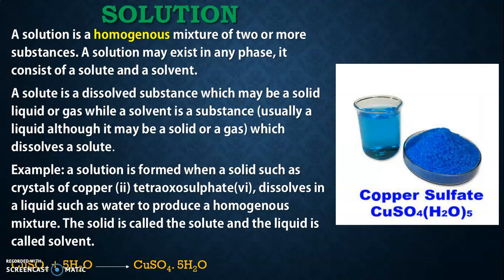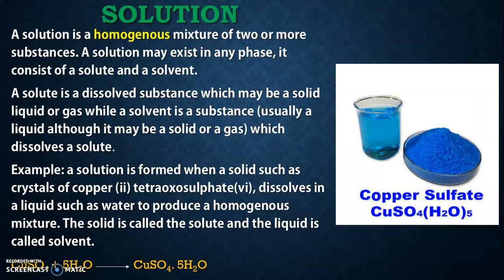It consists of a solute and a solvent. Like in our last class, when I was giving a definition of solution, I said it is a mixture formed when one or more solutes dissolve in a solvent. As you can remember. Now, what is a solute? A solute is a dissolved substance, which may be a solid, liquid, or gas. In our last class, we used sugar as a solute.